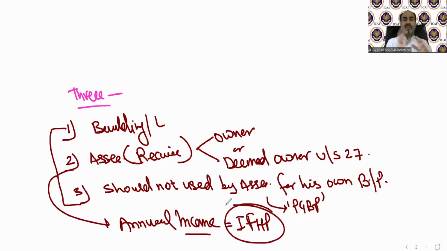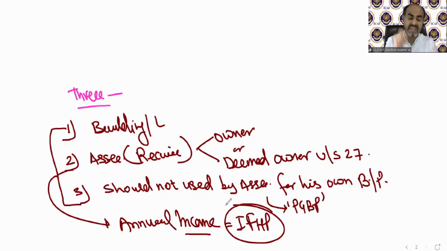So the charging section 22 says this. Like we had a charging section of salary also, section 15, which told which income is going to be taxable under the head income under the head salary. The same way, now section 22 explains that if you have a building or a land appurtenant thereto, and if the assessee is the owner or deemed owner of that property, what is the meaning of deemed owner? We will discuss in section 27.